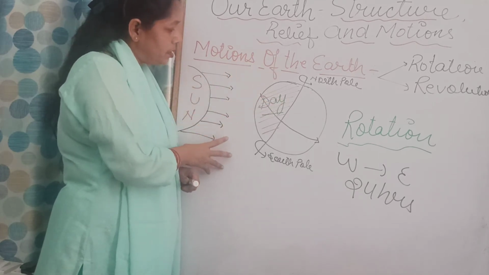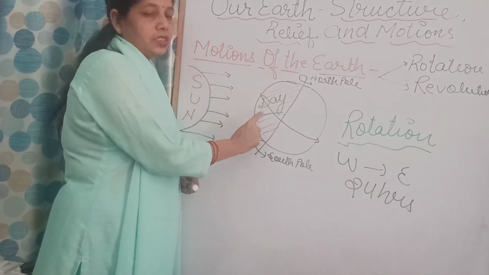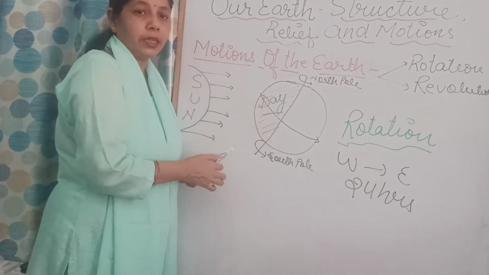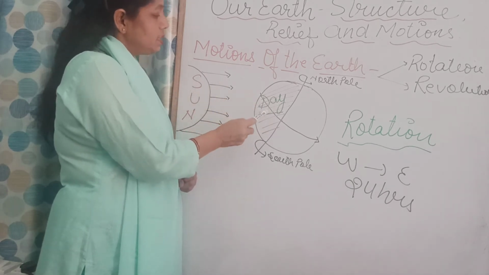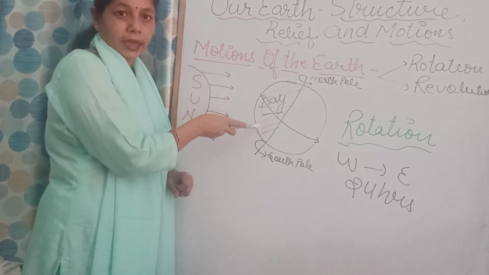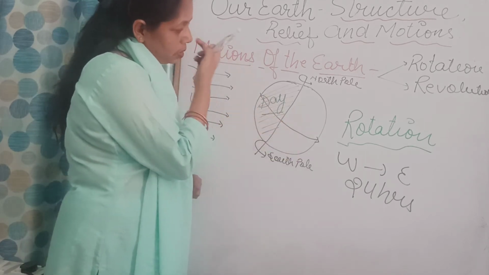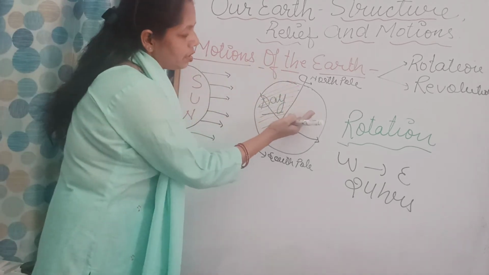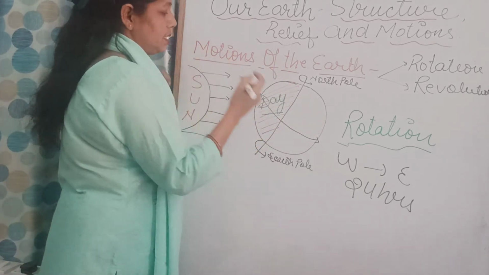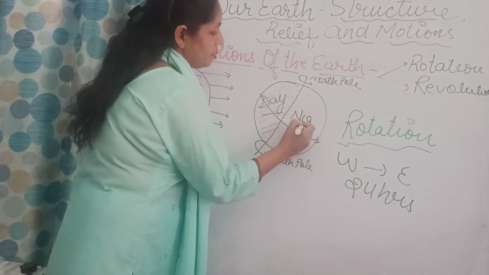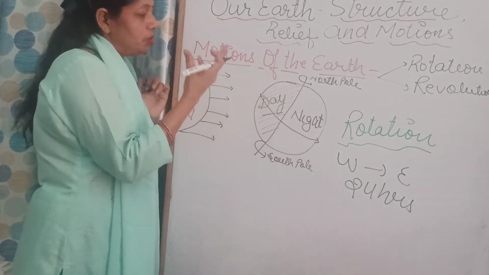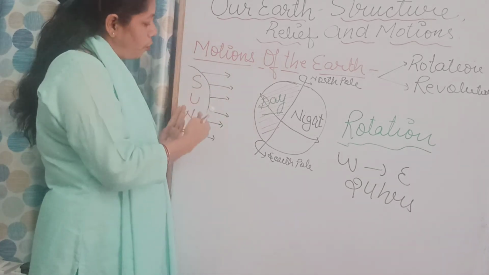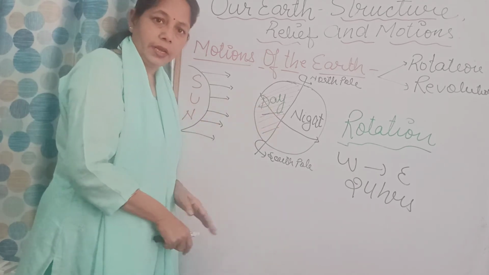The part of the earth which receives the light from the sun has the day, whereas the other part, which is not receiving light, has the night. This is how, with the rotation of the earth on its axis, day and night are caused, because the sunlight falls on the earth. Clear?